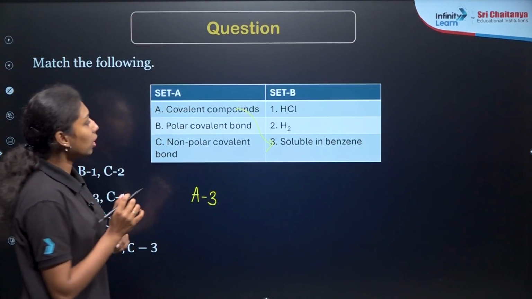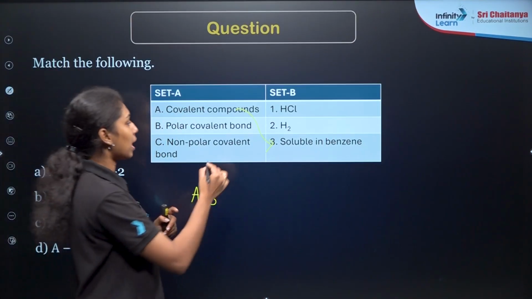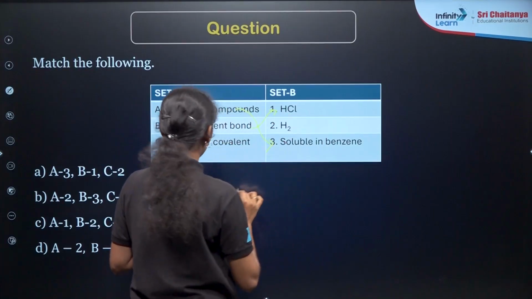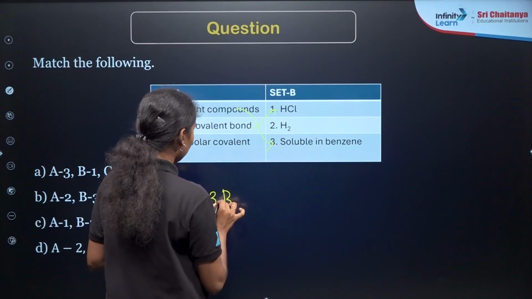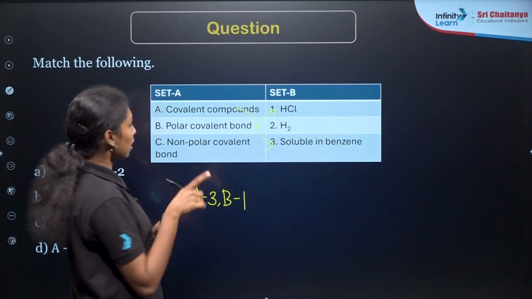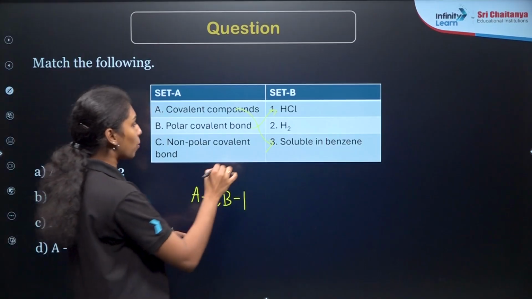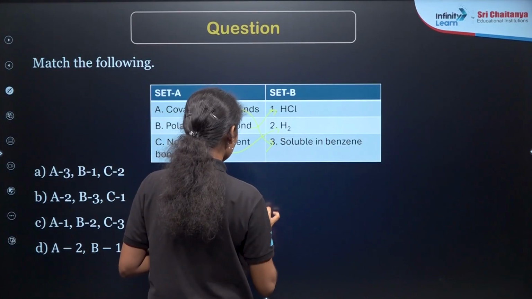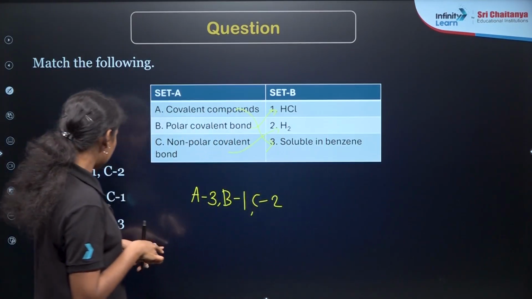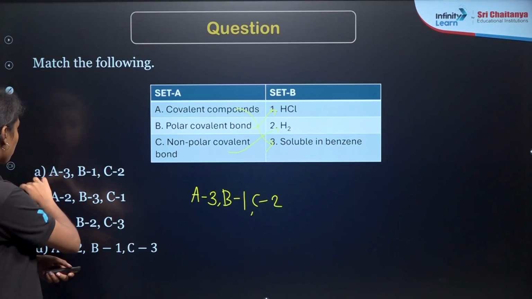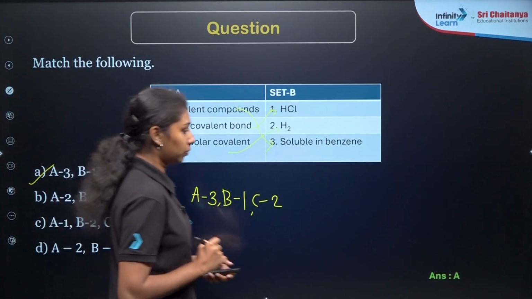And what about the case of polar covalent bond? Polar covalent bond means they will be having electronegativity difference. So B will go with 1. Then what about this last one? Non-polar covalent bond means they will be forming hydrogen molecule. So C will go with 2. So A3, B1, C2, which means option A will be the correct answer here.